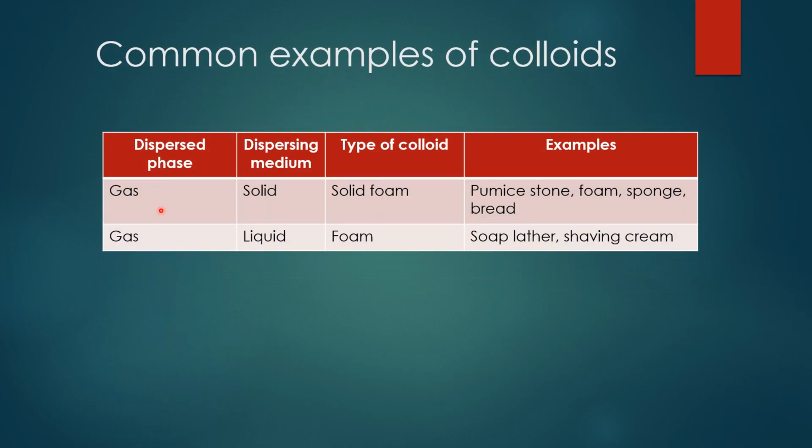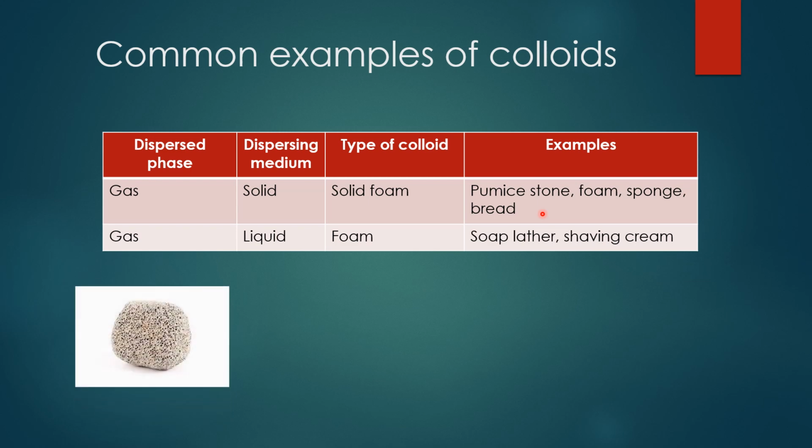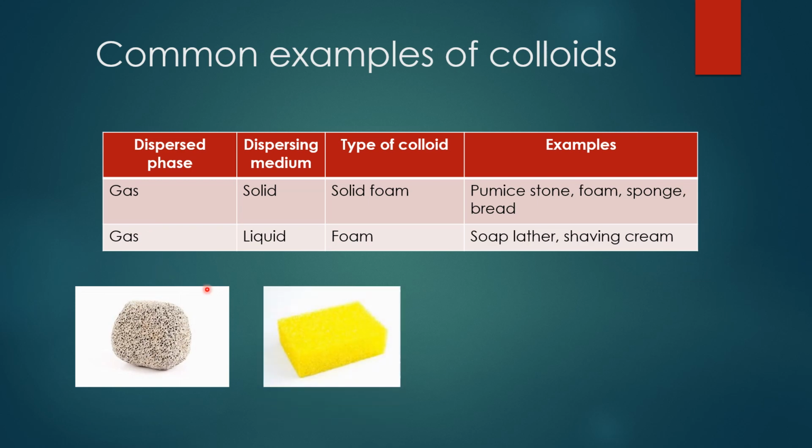Here the dispersed phase is gas, and the dispersing medium is solid or liquid, because gas in gas is just air, so we do not have that option. Only two options are there. So solid foam, what are the examples? Pumice stone, sponge and bread. This is pumice stone. In the solid, gas will be there, isn't it? This is sponge.